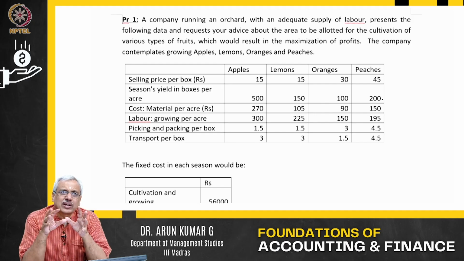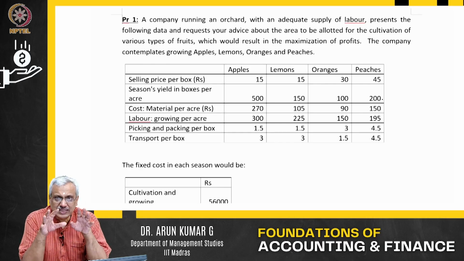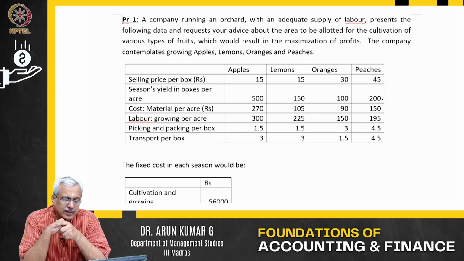So again, if you read this problem, it says the company is running an orchard with an adequate supply of labor, presents the following data and requests your advice about the area to be allotted for the cultivation of various types of fruits, which would result in the maximization of profits. The company contemplates growing apples, lemons, oranges and peaches. Please note, these kinds of problems are there in the textbook. I have picked this up only from a textbook.